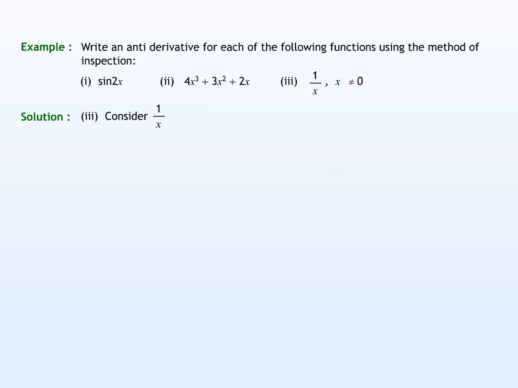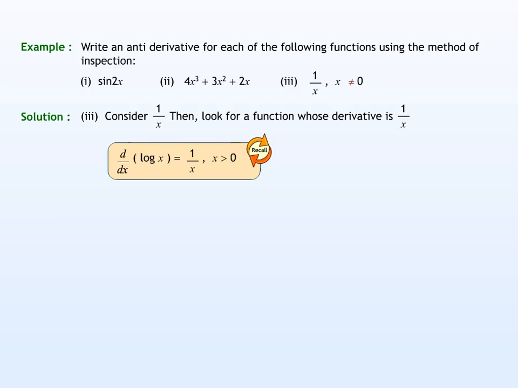At last, consider a third given function 1 over x, where x is not equal to 0. Now, we look for a function whose derivative is 1 over x. Recall that d over dx of log x is equal to 1 over x, where x is greater than 0. Therefore, d over dx of log minus x is equal to 1 over minus x into minus 1, which is equal to 1 over x, where x is less than 0.